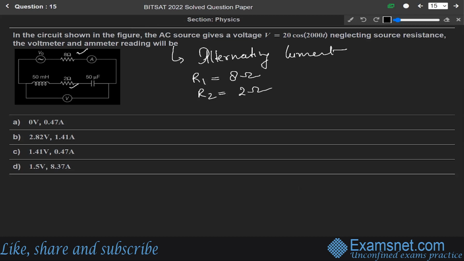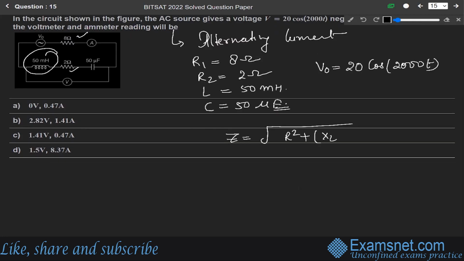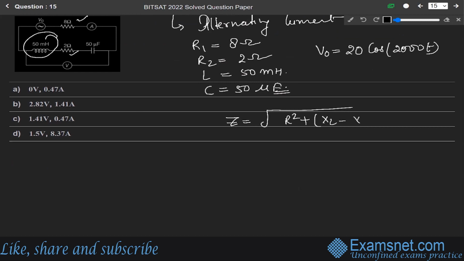And inductance L equals 50 millihenry. L is given as 50 millihenry and C is given as 50 microfarad. And V naught is given according to the question as 20 cos 2000t. Okay. So we know that impedance Z equals what? Square root of R square plus the inductive reactance minus capacitive reactance, whole square.